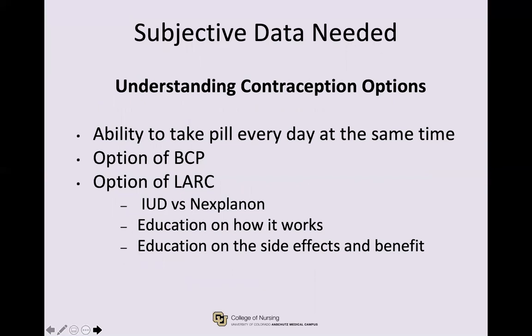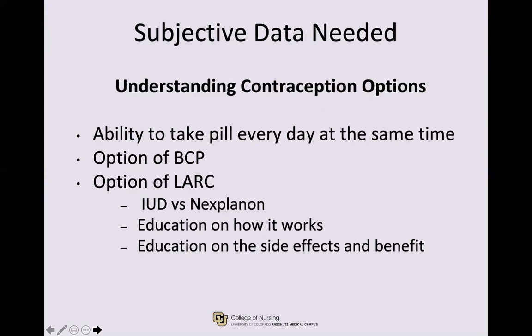We discussed with Marie that every female is different and that there are a variety of options that may better fit her lifestyle. We believe that a long-acting reversible contraceptive, specifically an IUD, would be the best option for her as it is shown to be the most effective in pregnancy prevention. She would not have to take a pill daily and still be protected against pregnancy. She would still need to use a barrier, such as a condom, to protect herself from STDs.